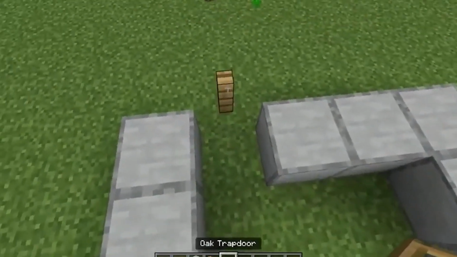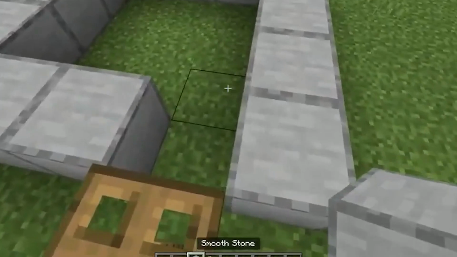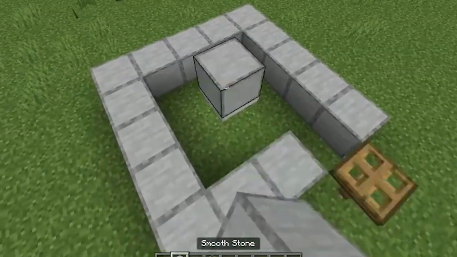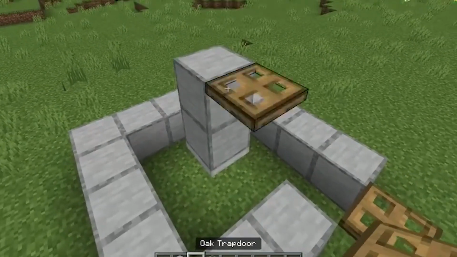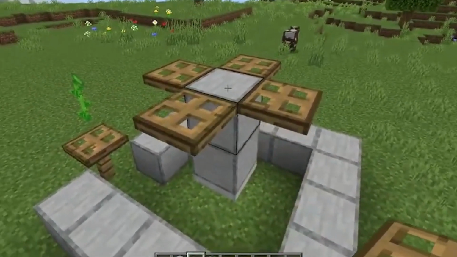Then place a fence here and place a trapdoor exactly like this. After that, place a temporary block and an iron trapdoor as shown. The next step is to place 2 blocks on top of the trapdoor. Place 4 trapdoors on the side and then break the blocks.